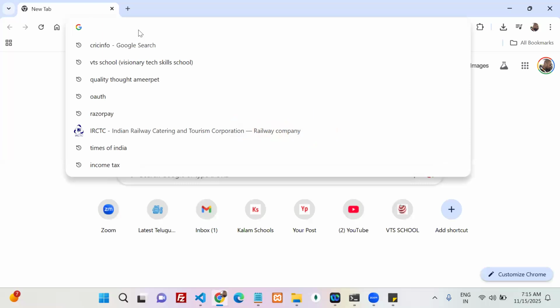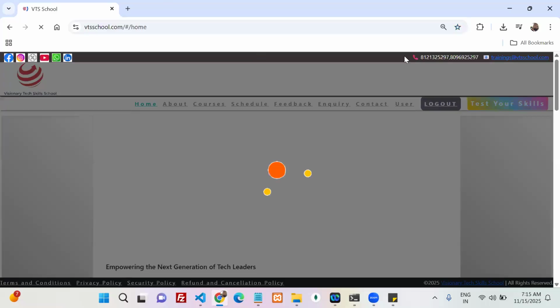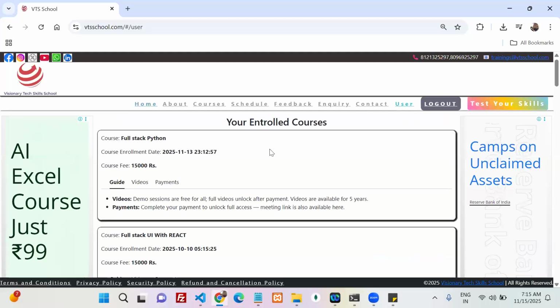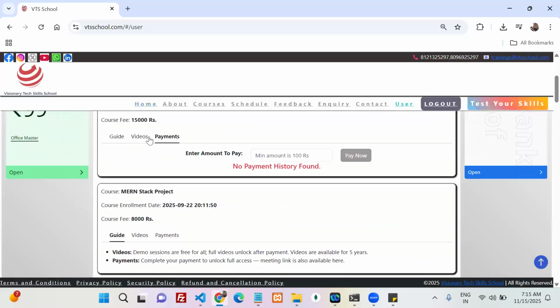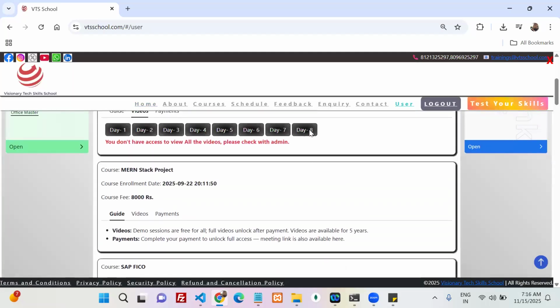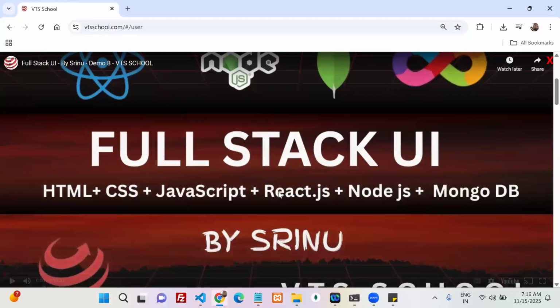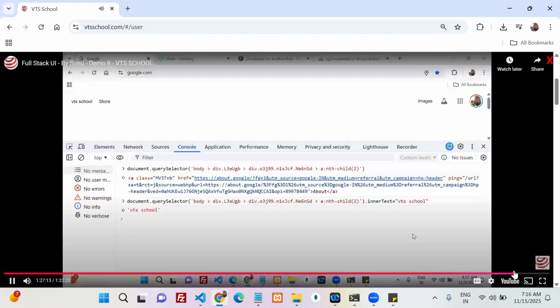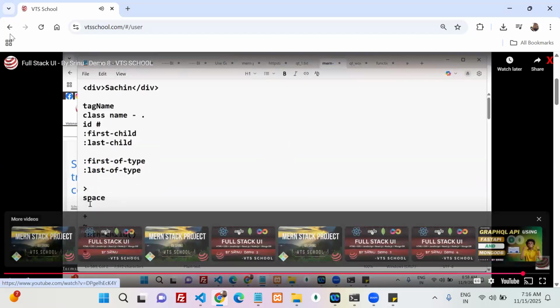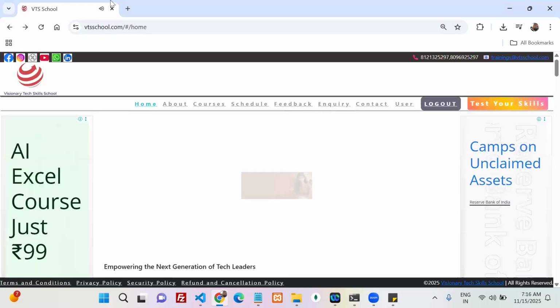I don't know. So let's go to VS Code. Go to users, go to full stack React, go to videos. This is the right one. Your videos are okay. We discussed selectors.